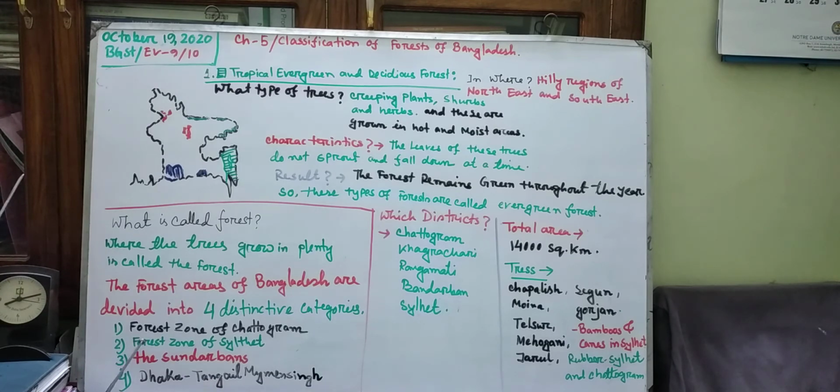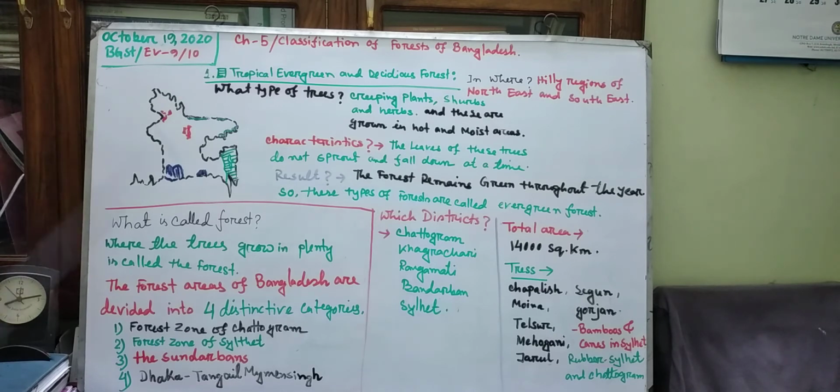Number 1 is forest zone of Chattogram. And you know this portion is known as Chittagong Hill Tracts and Chittagong Division. That means the first zone we have got is the zone of Chattogram. That means the division of Chattogram, not the district. Next, forest zone of Sylhet. These green marks. Look at the similarities: the Chittagong zone and Sylhet zone are both marked with green color.